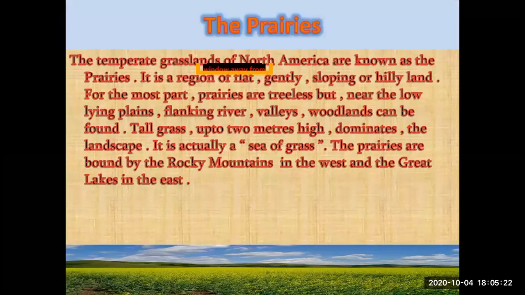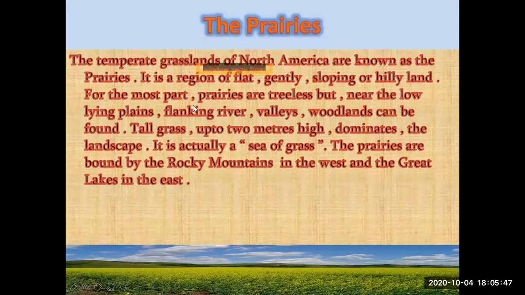Those that occur in the temperate region are known as the prairies. The word prairie has been taken from the Latin word pratum, which means meadow. The temperate grassland of North America is known as the prairies. It is a region of flat, gently sloping or hilly land. For the most part, prairies are treeless.